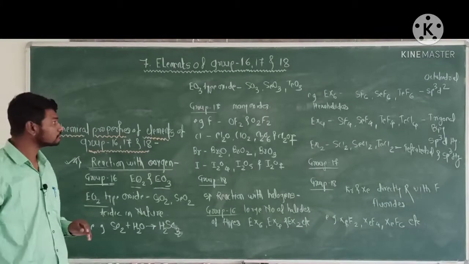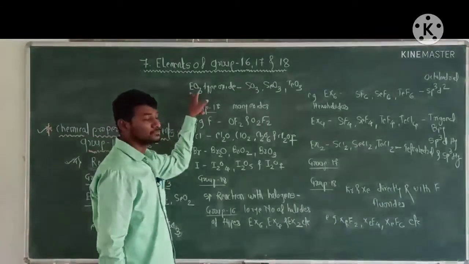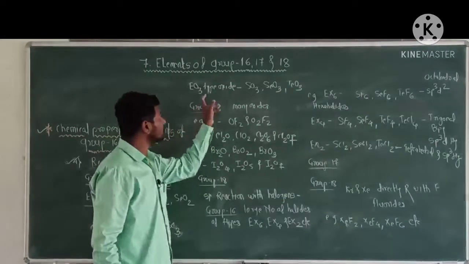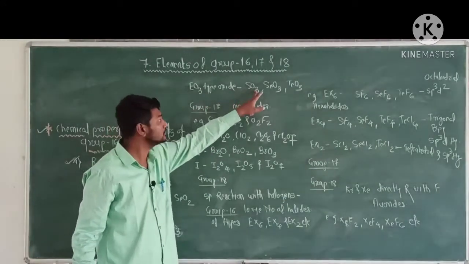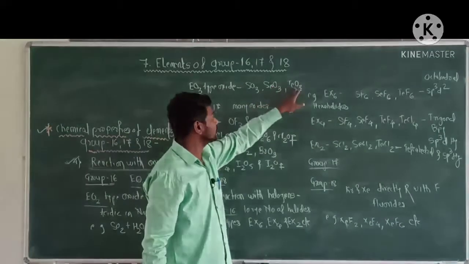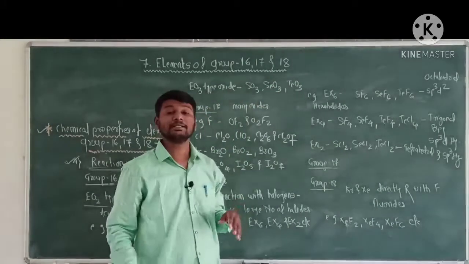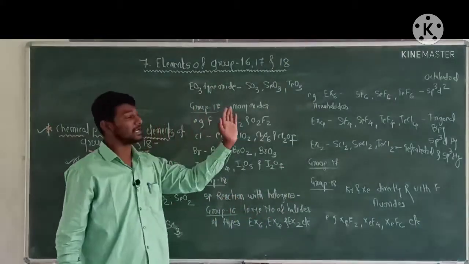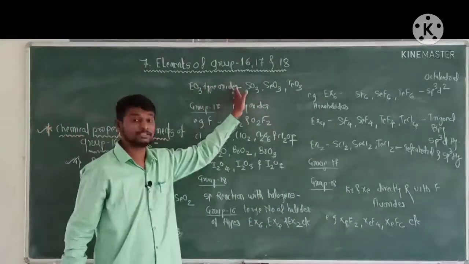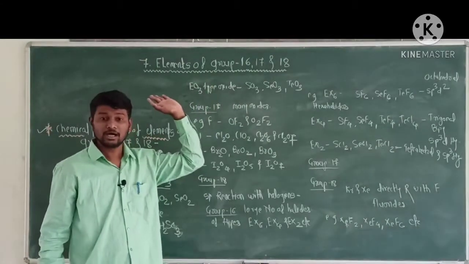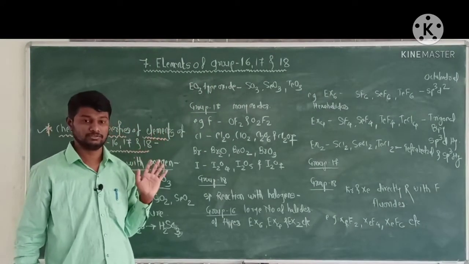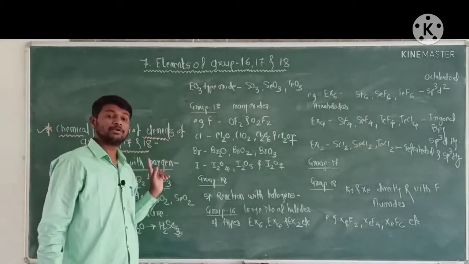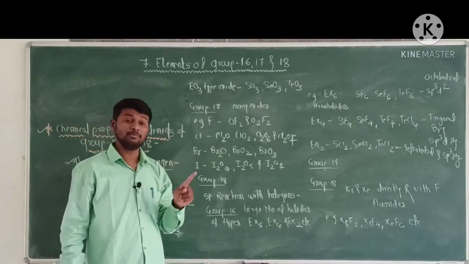Okay. Next type, trioxide, that is EO3 type. Example, sulfur trioxide, selenium trioxide, tellurium trioxide, these are examples of trioxides of elements of group 16. Now all these trioxides are acidic in nature. And the trioxides of elements of group 16 react with water to form an acid.